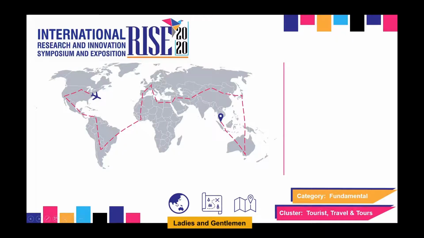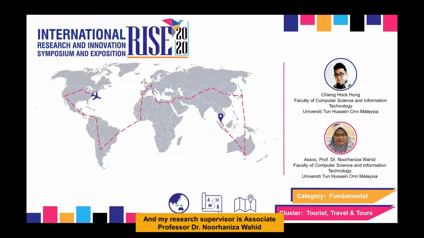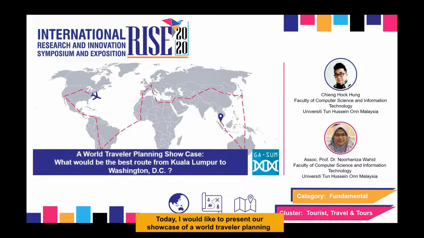Ladies and gentlemen, I am Mr. Cheng, and my research supervisor is Associate Professor Dr. Nurhaniza Wahid. Today, I would like to present our showcase of a world traveler planning for the best route from Kuala Lumpur to Washington DC with minimal cost by using a genetic algorithm with solution update mechanism.